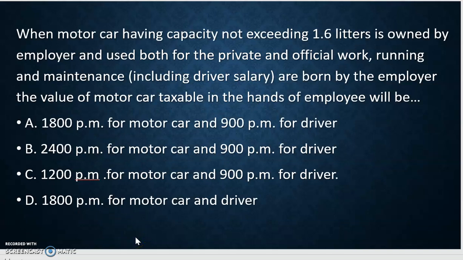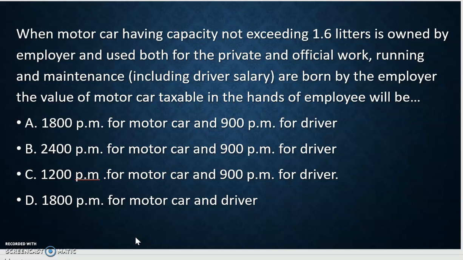Then, a motor car having capacity not exceeding 1.6 litre is owned by the employer and used both for private as well as official purposes. Running and maintenance, including driver's salary, are borne by the employer.